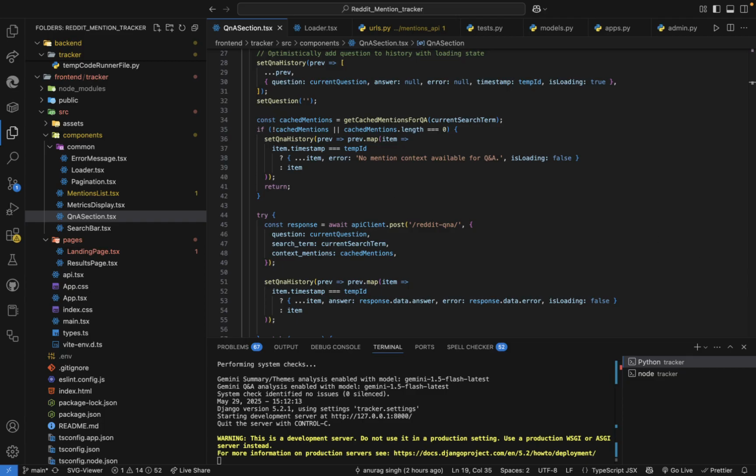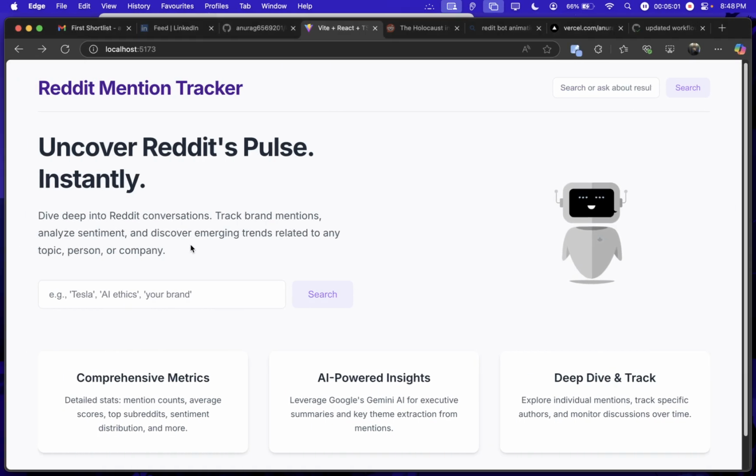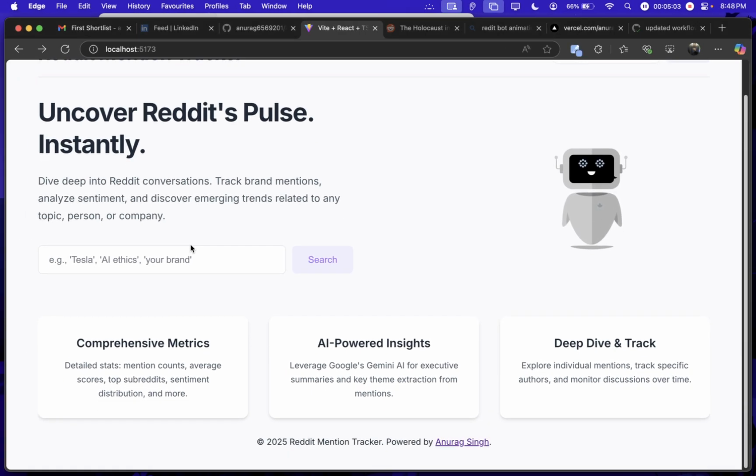So let's deep dive into the demo part. In the demo, here you can see the landing page with a call to action search button. You can see some feature highlights. Let's search for a term like Tesla.